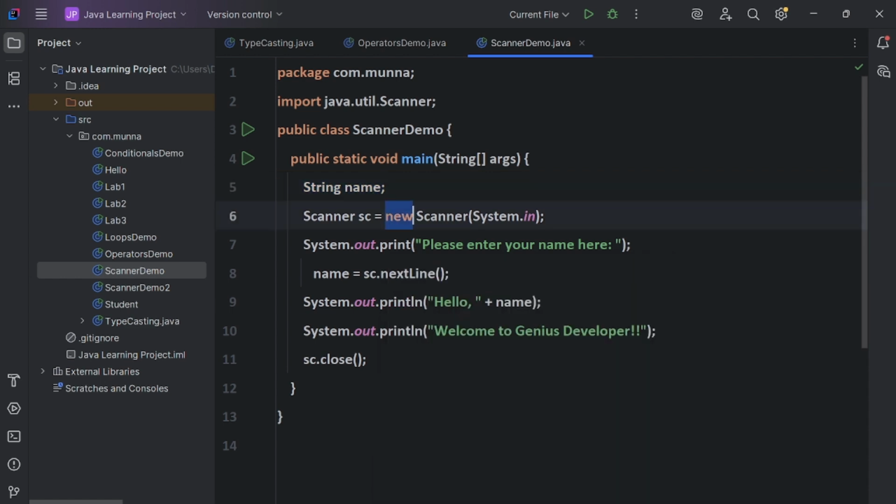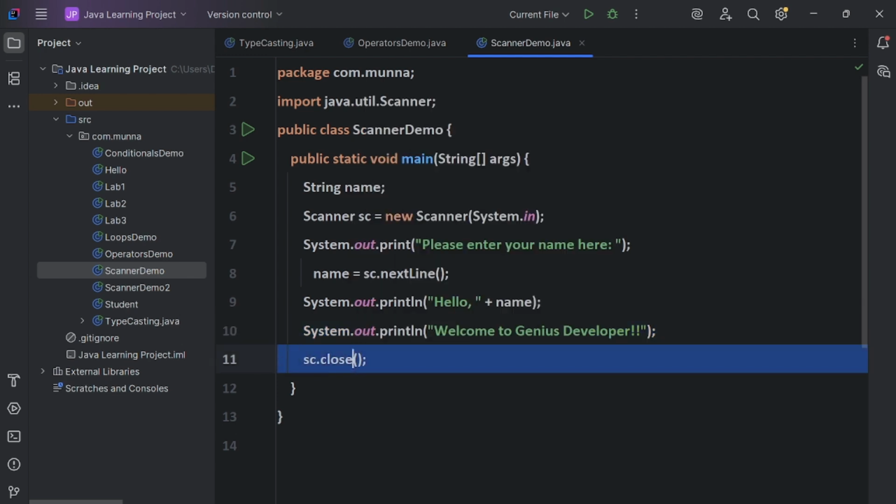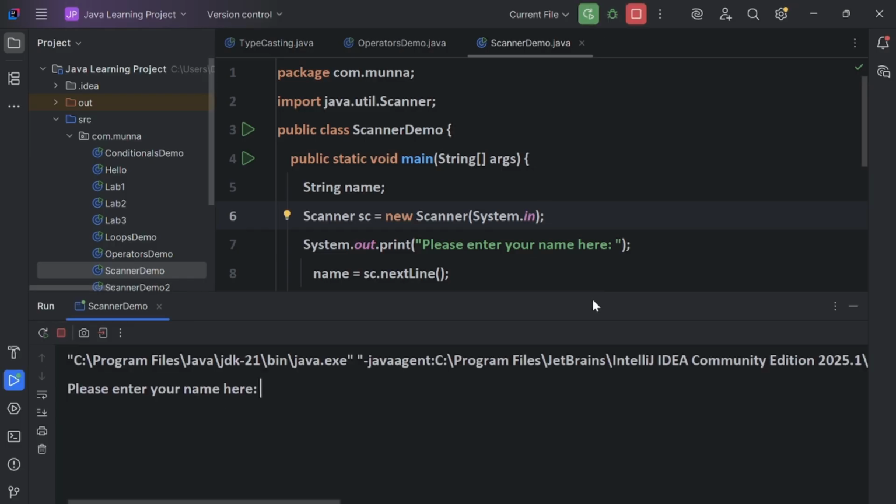For that we need to create the Scanner object: Scanner sc equals new Scanner. After that we have to call the sc.nextLine method, guys. This is a very important line, and here we have to pass System.in. This is the main important part. Let's see the output after running this. Later it is just closing the Scanner object with sc.close.